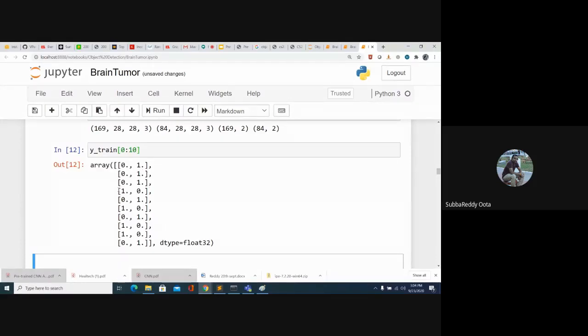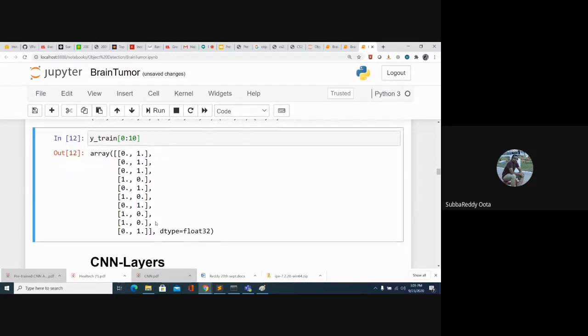Now if you look at the fourth image, it has a 1 in the 0th place, so that means it belongs to the class 0 category. Wherever the image belongs to class 0, we get a 1 in the first column. Wherever the image belongs to the S class, we get a 1 in the second column. So this is one hot encoding.